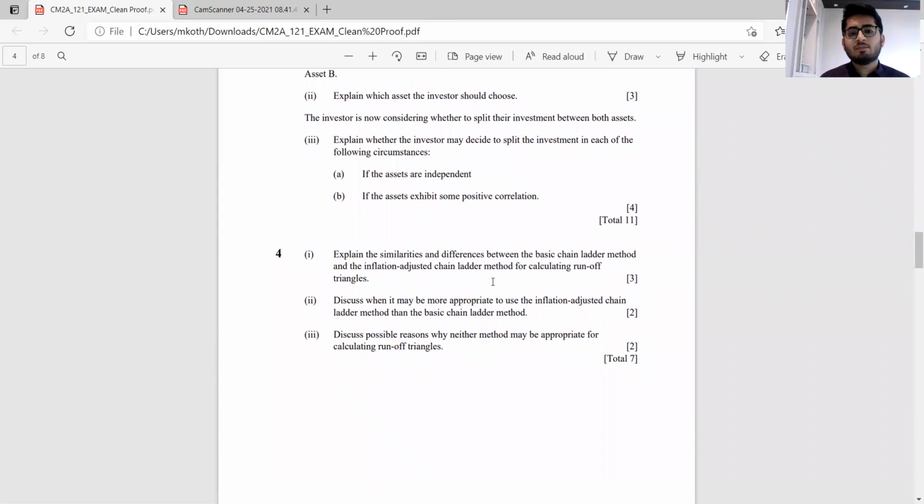Part 4: explain the similarities and differences between the basic chain ladder method and the inflation adjusted chain ladder method for calculating runoff triangles. Discuss when it would be more appropriate, and then discuss possible reasons why neither may be appropriate for calculating runoff triangles. Again, pretty much direct bookwork. I guess most of the students neglect these theoretical aspects of runoff triangles. They are more inclined to solve questions which are pretty much straightforward. What they miss out is the underlying assumptions and the similarities and differences between the different models.